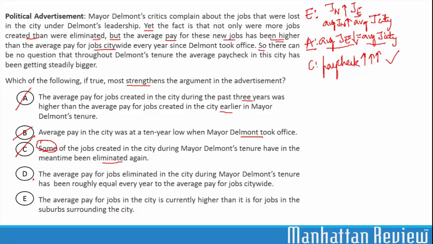Let's look at answer choice E. The average pay for jobs in the city is currently higher than it was for jobs in suburbs surrounding the city. Now E compares average pay for jobs in the city to average pay for jobs in the suburbs. The argument is concerned about what happened in the city during Delmont's tenure. We are not concerned about what happened in the suburbs. So E makes an irrelevant comparison, and E can also be eliminated. So the correct answer is choice D.